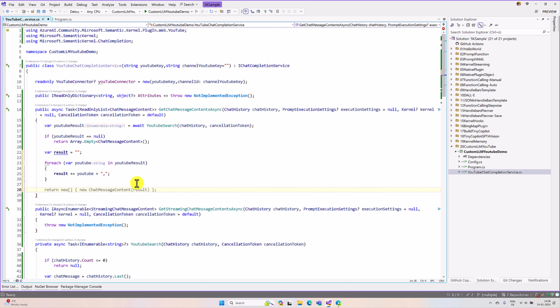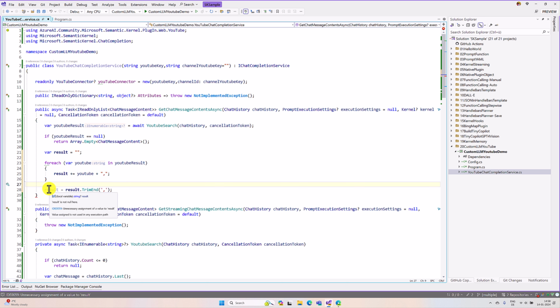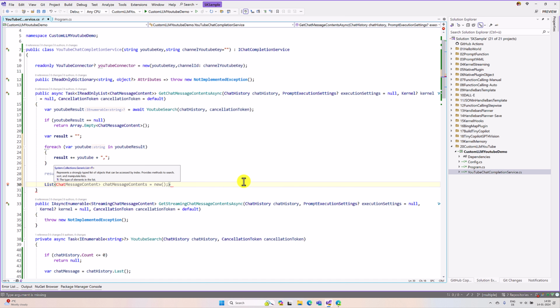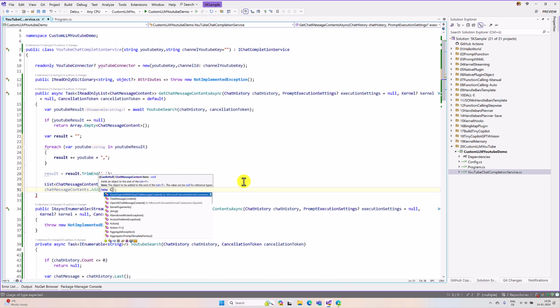At the end I also remove the comma, so the comma is not required at the end. So result equal to trim end. Finally we get all the YouTube result in one string. This YouTube result we have to send back using the class chat message content. This is read only, so for that we have to define one list of chat message content, next chat message content dot add new of chat message content.